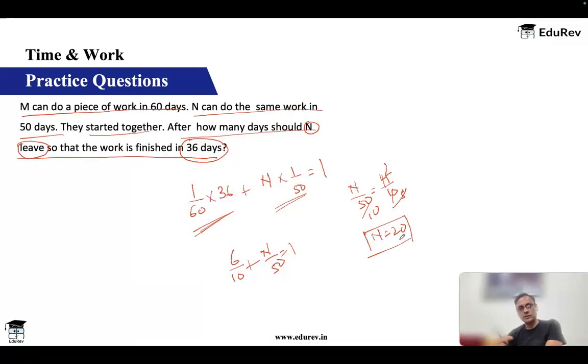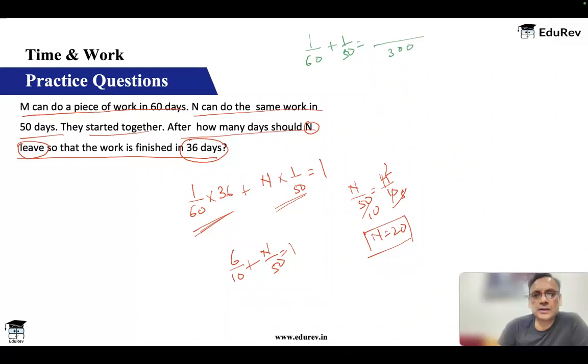Here I have looked at both of them working separately. I've counted them separately. Let's use the other approach where I say that they work together. Though that is not required. Why would you want to add a step? But let's do that also. So if they work together, in one day, they will do 1 by 60 plus 1 by 50. 60, 50, the LCM is 300. Okay, 5 plus 6. So 11 by 300 work they will do.